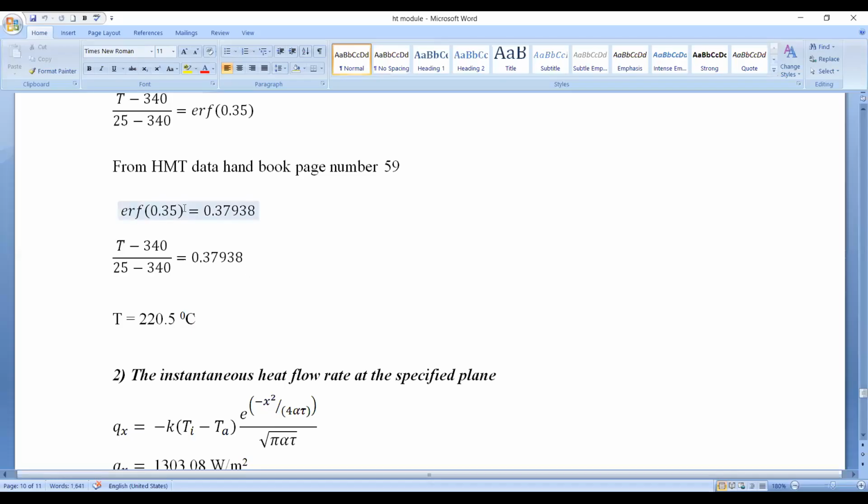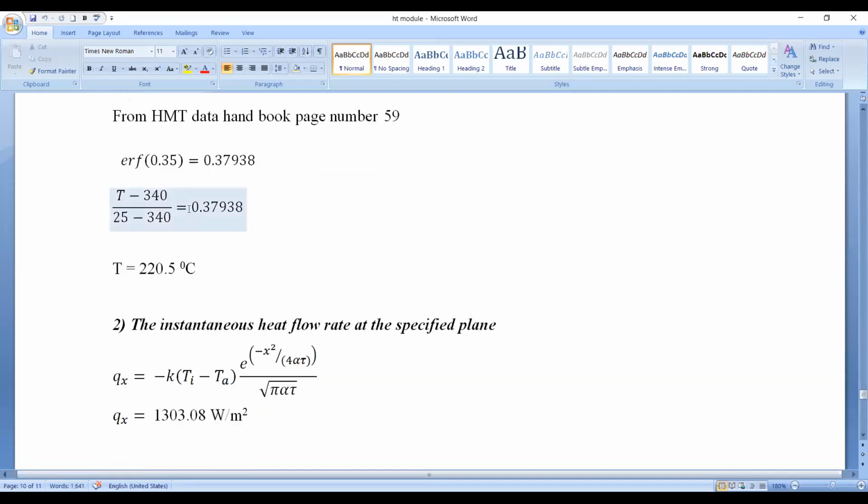Error function of 0.35 is 0.37938. So substitute all the values and try to get the value of the temperature. This is the temperature at the location 80 mm from the surface, after 8 hours, which is the required temperature. So temperature T equals 220.5 degrees centigrade.